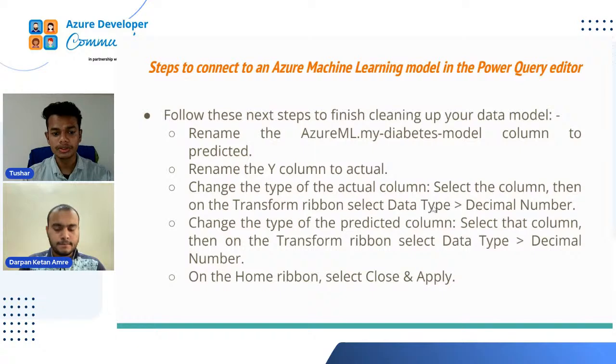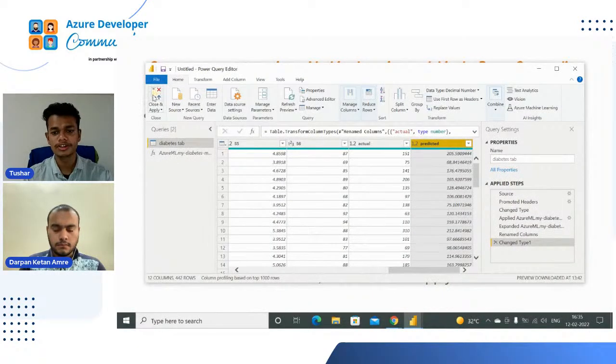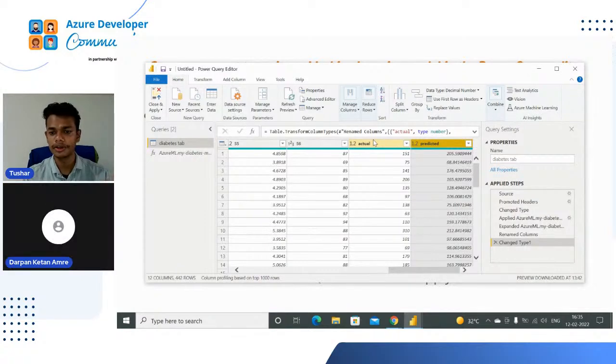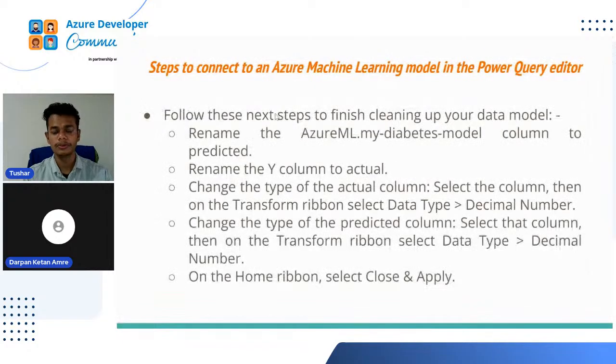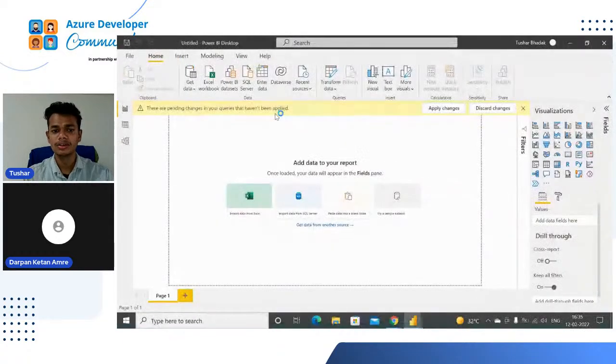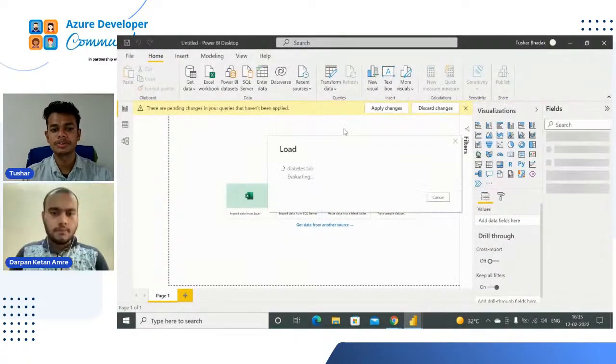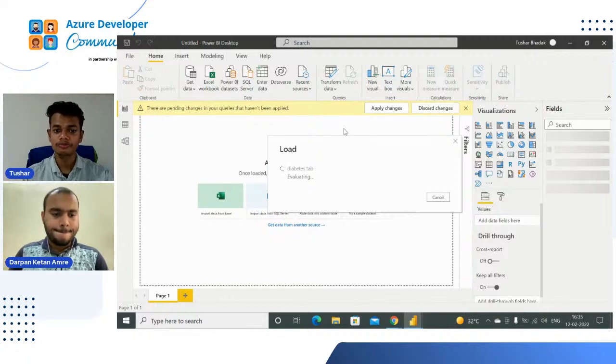Now, what to do after doing this? On the home ribbon, select close and apply. So see, you can see here, close and apply. Yeah. So the loading icon is gone and it's already done. So now I will do close and apply. Okay. So my Power Query editor is gone and my Power BI Desktop has come, and all the data will be loaded into my Power BI Desktop.